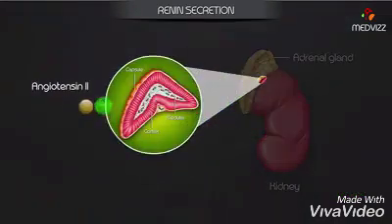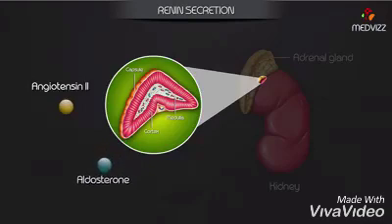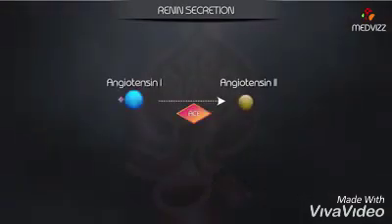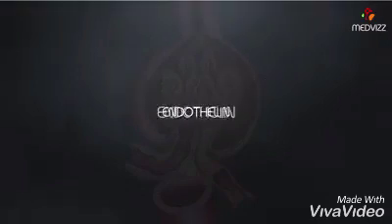Angiotensin 2 also stimulates the release of aldosterone from adrenal cortex. Angiotensin 2 is formed from angiotensin 1 by angiotensin-converting enzyme in the lungs.